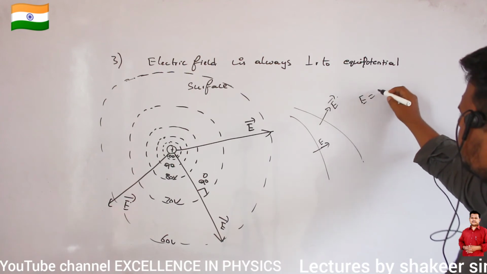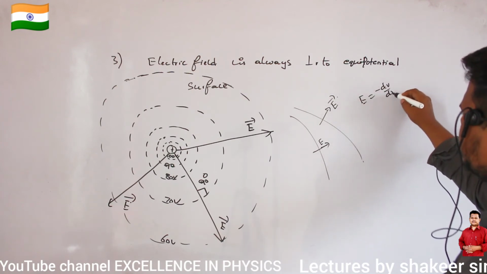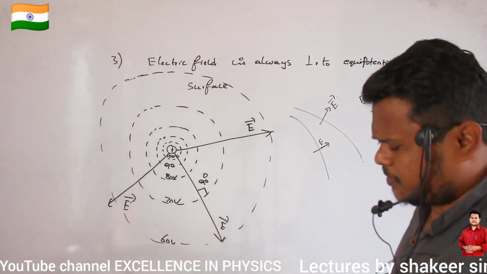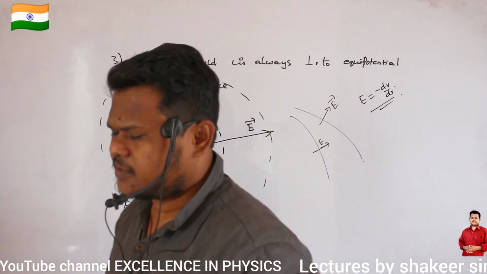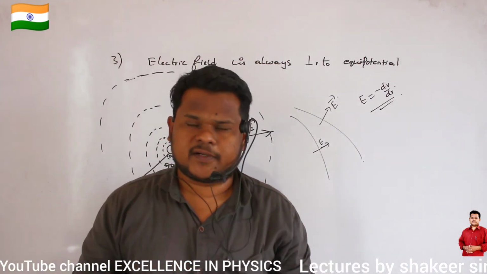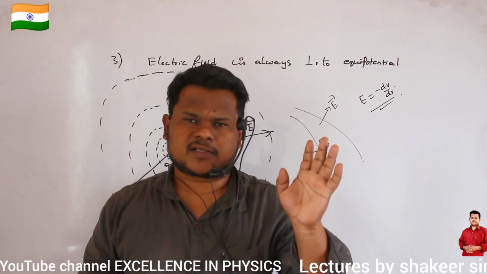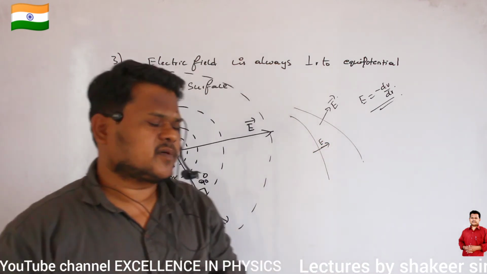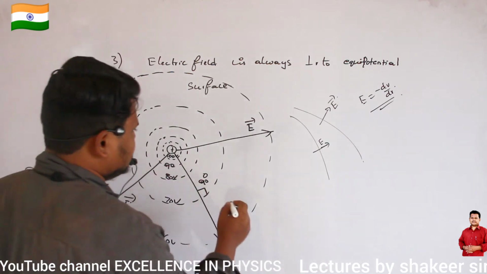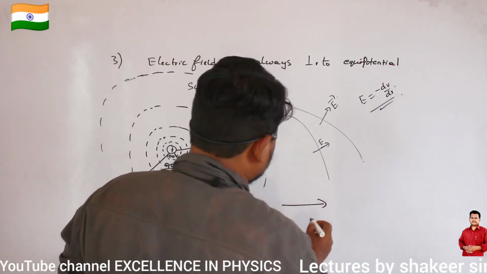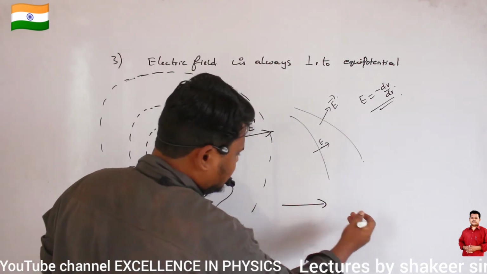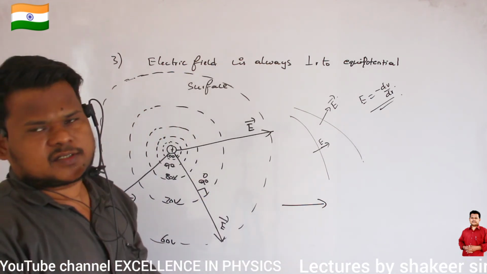So E is equal to minus dV divided by dr. This is the meaning of this one. It means potential changes in the direction of electric field. Potential will not change in the direction perpendicular to the direction of electric field, potential will never change. So potential will change only in the direction or in the opposite direction to the direction of electric field.